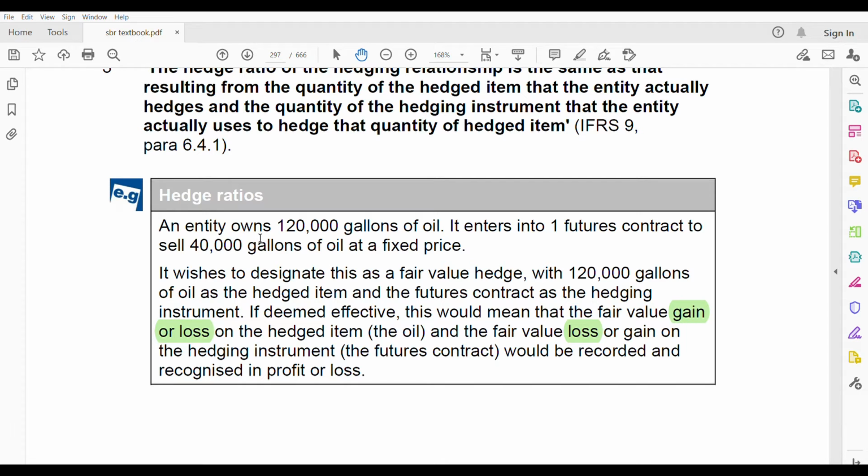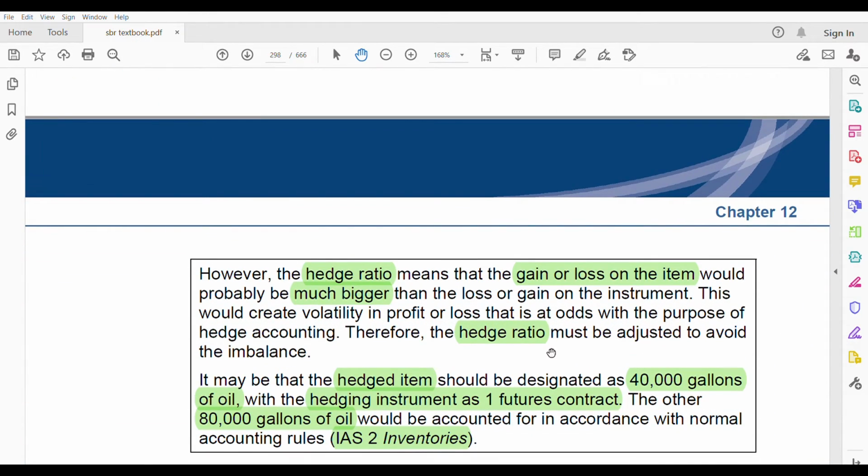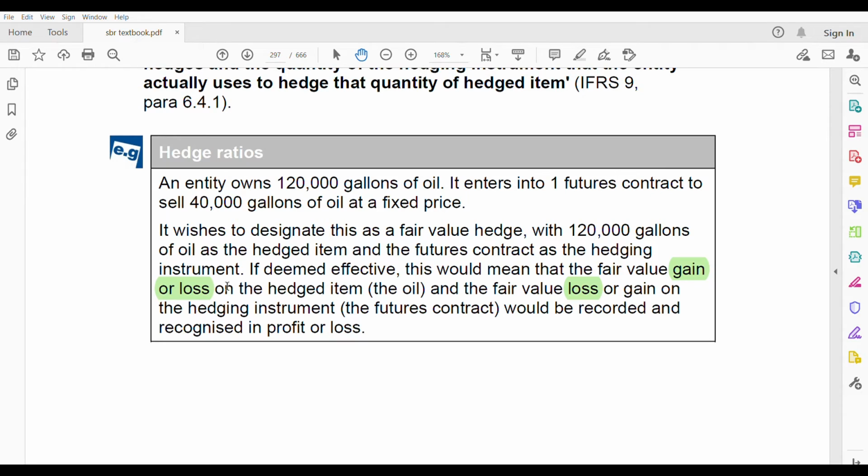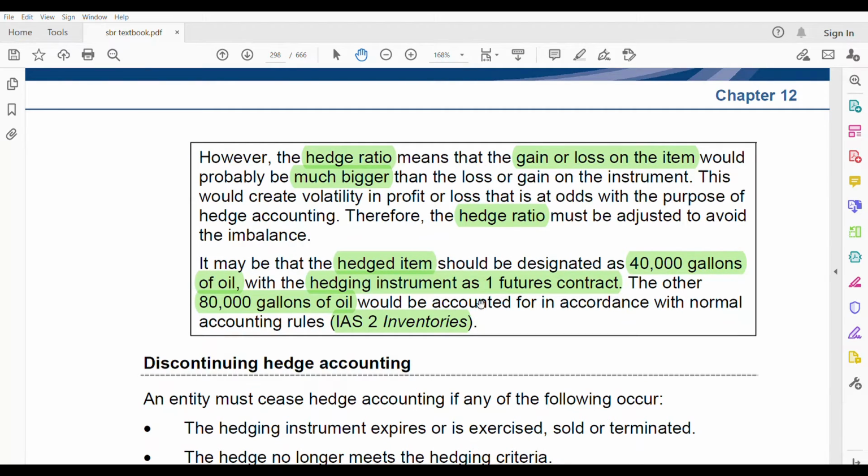So what are you doing? You are bringing this 120,000 to 40,000. You are adjusting it. You have designated it to be 40,000 gallons of oil now rather than 120,000. So the oil is 40,000, and the future contract under which you are going to sell oil is also 40,000. Both are now 40,000 because it's just one contract, right? What about the remaining 80,000? This you will be using IAS 2 to account for. That is known as the hedge ratio. That ratio has to be 1:1.